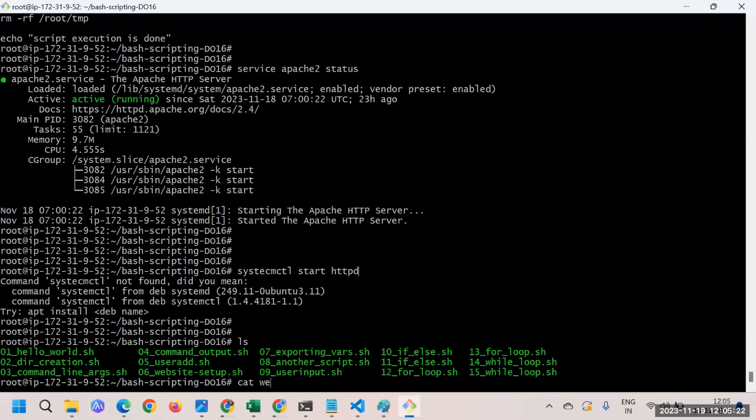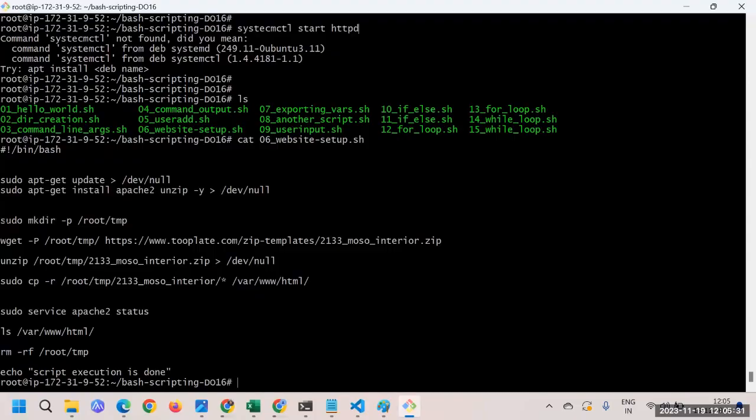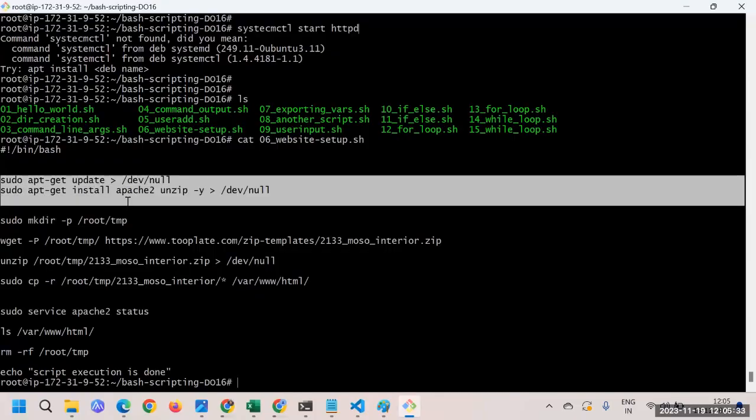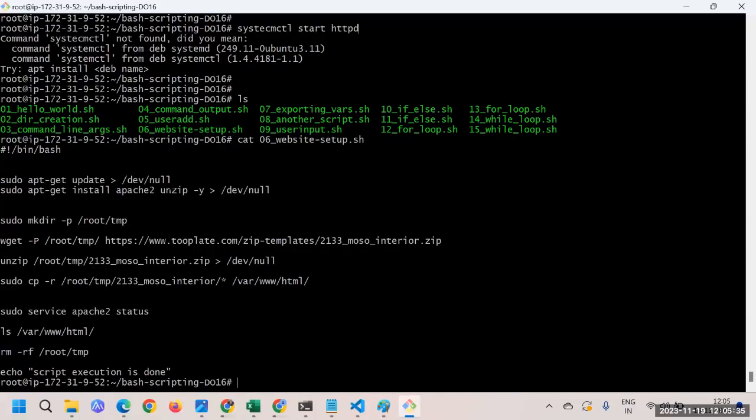What we have done, I'll show you. What is the script name? Let's just give one second. Website, yeah, 06. So here what we are doing is we have installed Apache and everything is running. That doubt is clear, right? Yeah, okay, that is fine. Until copying is also fine. We unzipped the file and we copied the file to /var/www/html.